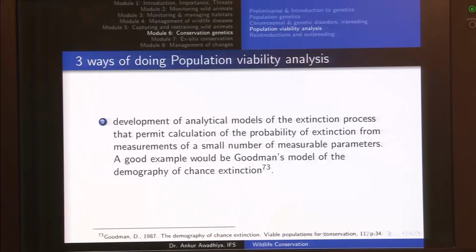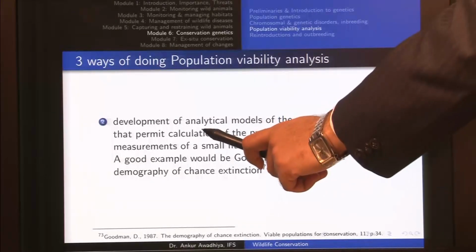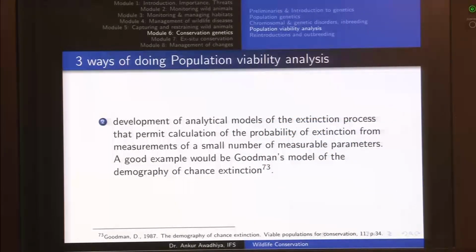So, what we are doing in this method of population viability analysis is that we are developing an extinction model, an analytical model or a mathematical model of the extinction process. So, we are doing some amount of computation to develop a mathematical model, and once you have this model, it will be using a number of inputs.